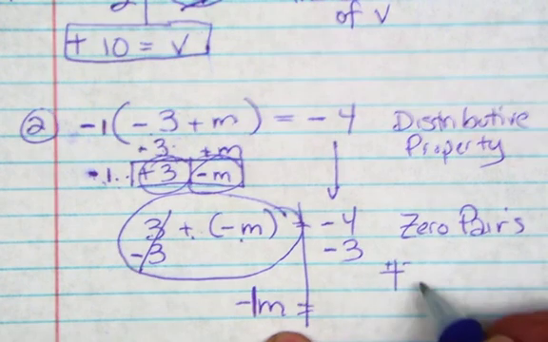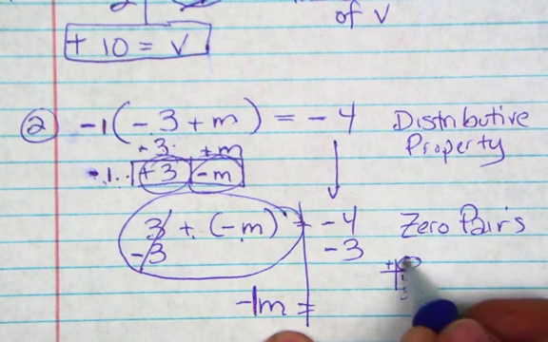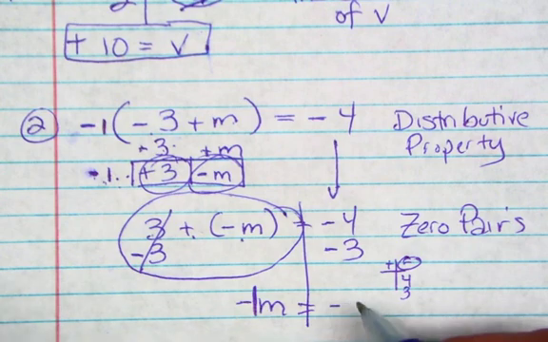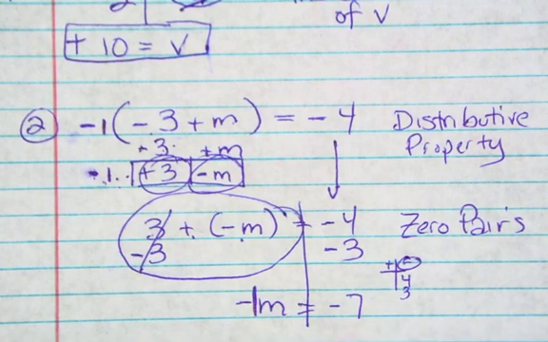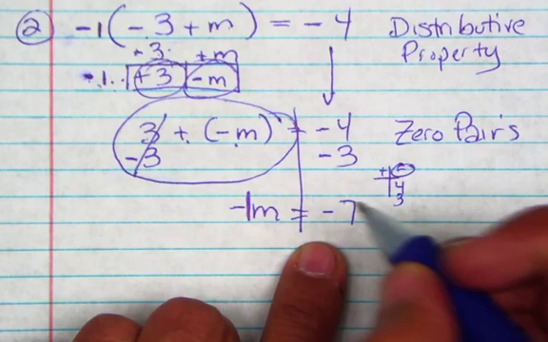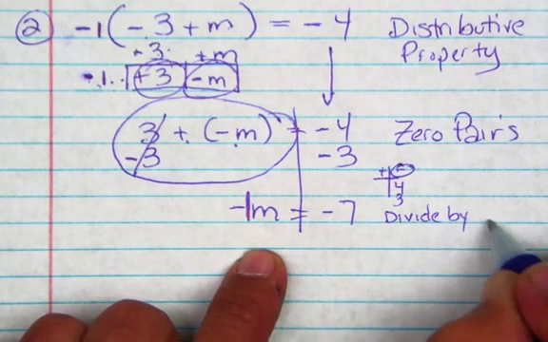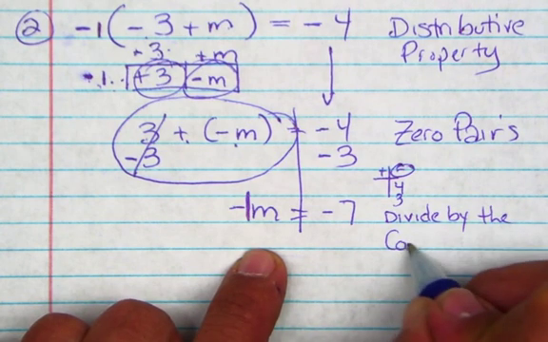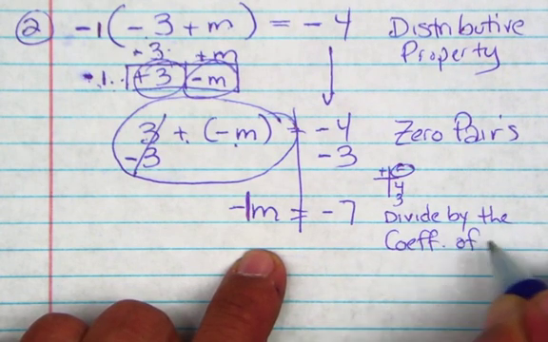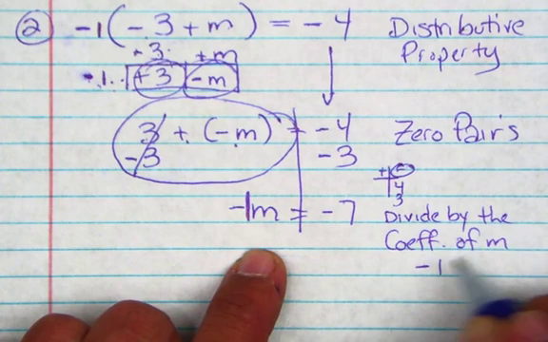So I'm going to do my little technique. My answer is negative what? Negative 7. Am I done? No, you are not done, because you need to divide by the coefficient of m, which is negative 1.